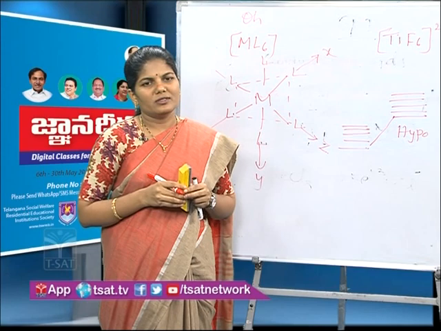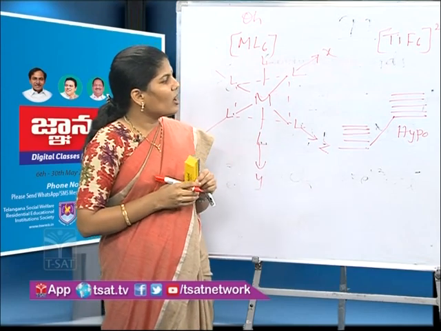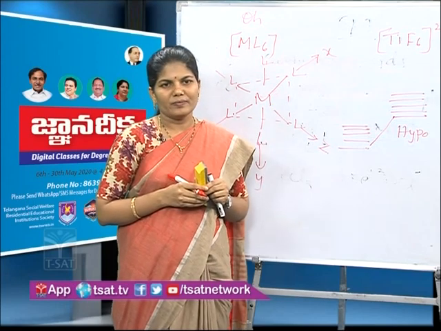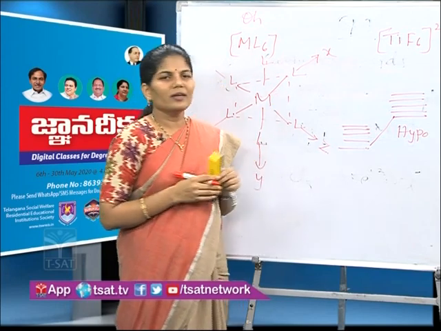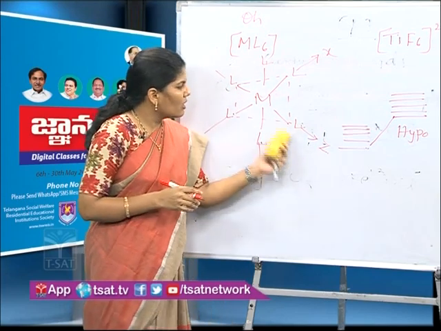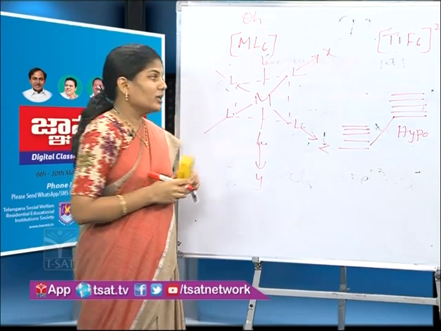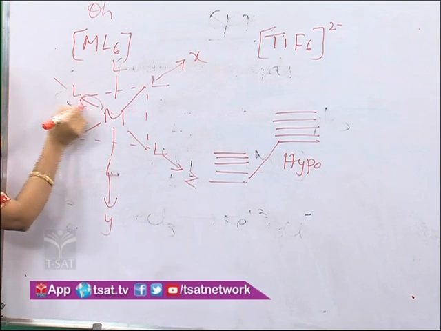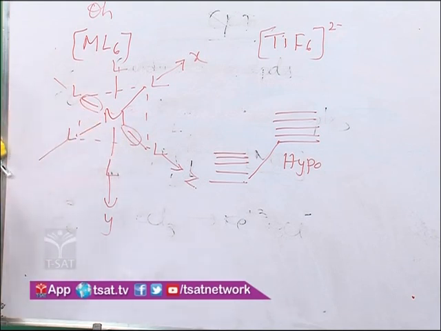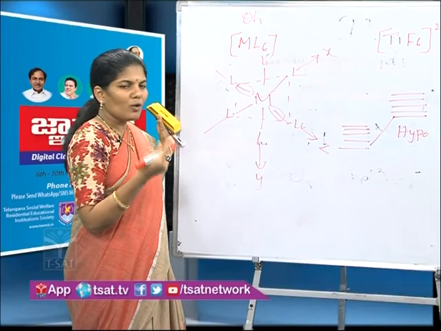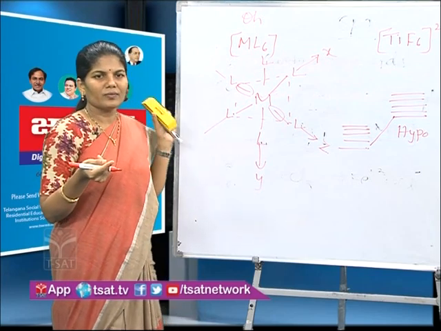Then what happens? Since the Eg orbitals have their lobes along the axes, and ligands are also present along the axes, the orbitals with lobes along the axes experience more repulsions from the ligands.